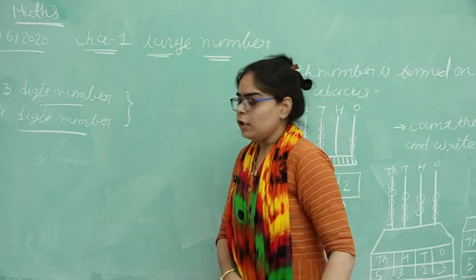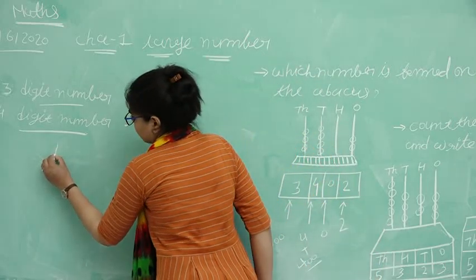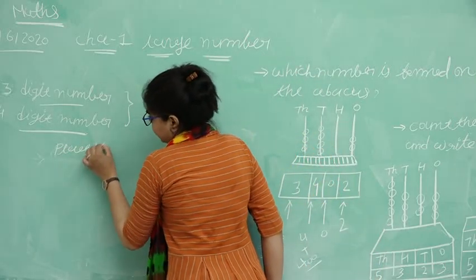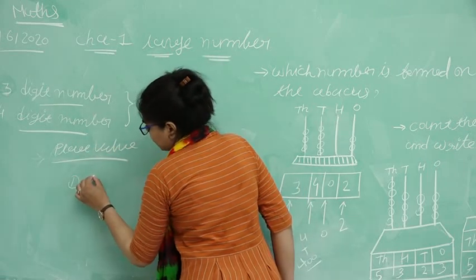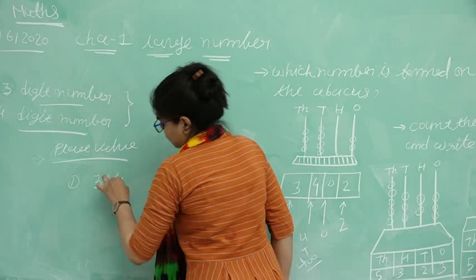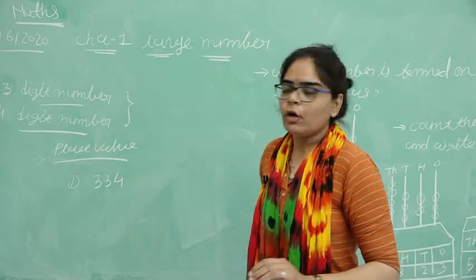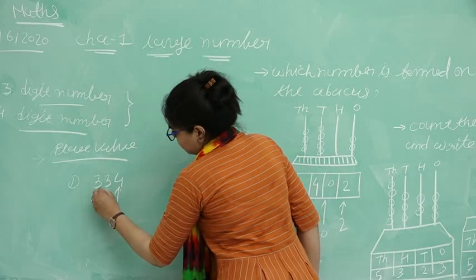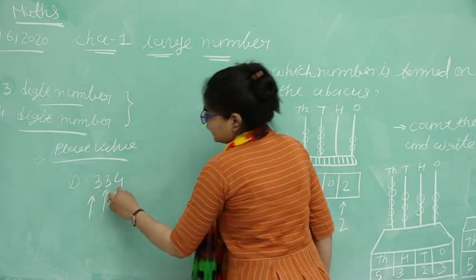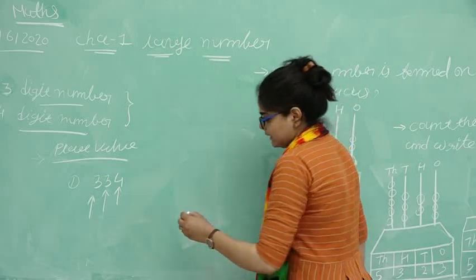Okay, place value of a 3-digit number. Place value. Okay students, very easy. This one is the place of ones.